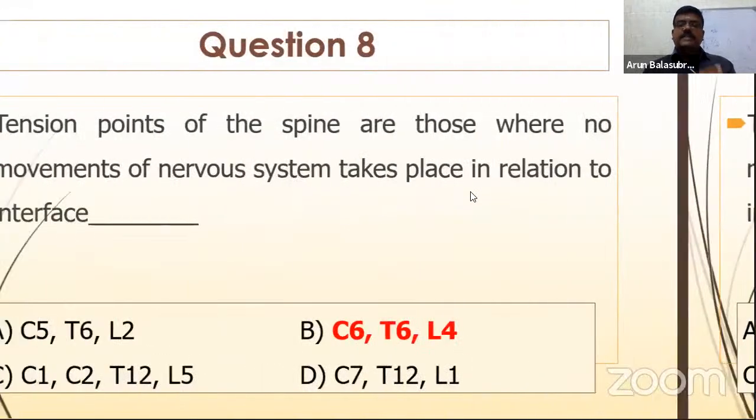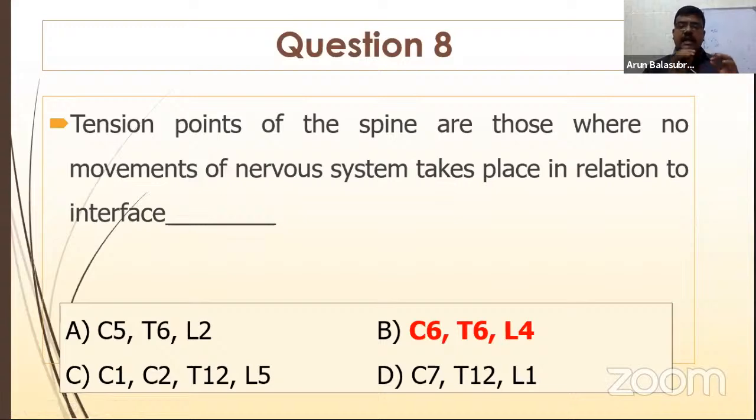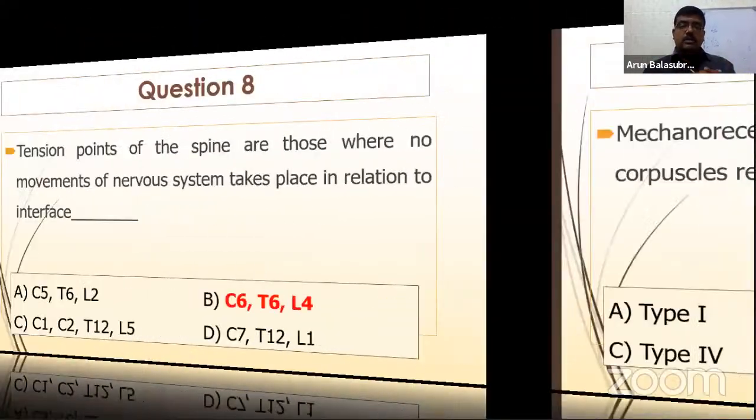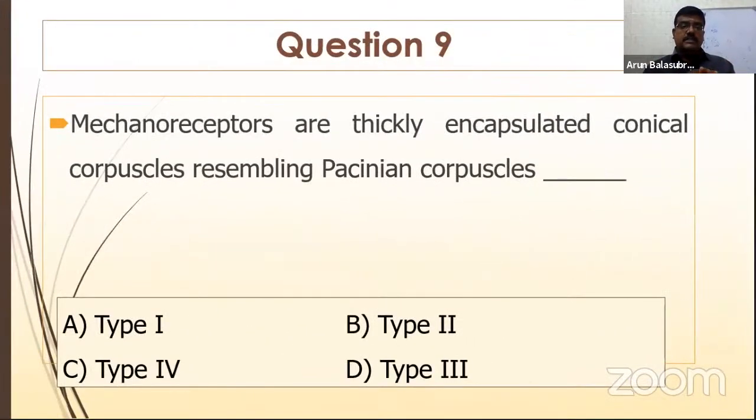So it is C6, T6, L4 where the nerve doesn't produce much movement, where it produces very mild, a tiny movement. C6, T6, L4 are the tension points where the nerve doesn't produce any movement. It's very important if you are dealing with Butler's manual therapy or the nervous tissue mobilizations.